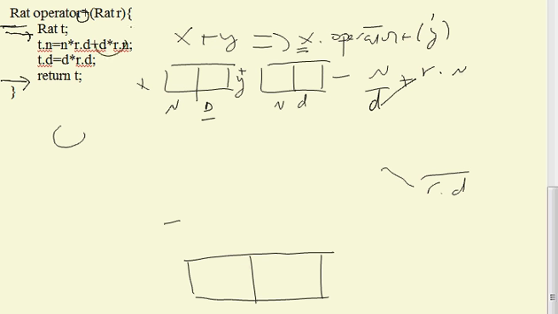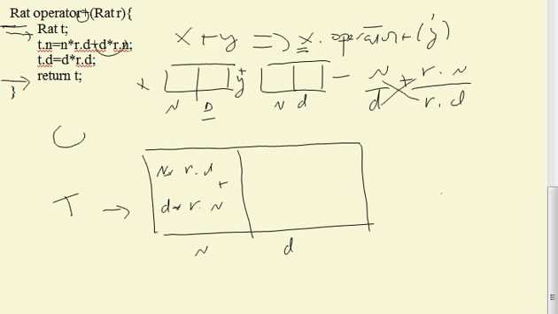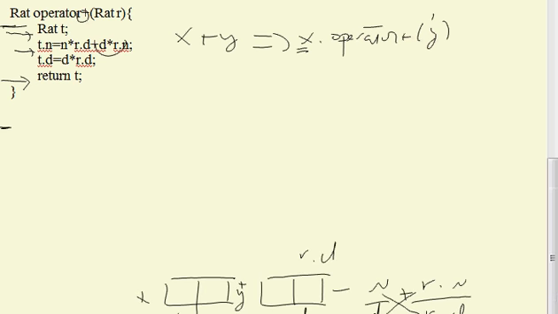Now for the denominator, what's going to happen in the denominator over here? So for the numerator of the temporary, I'm going to get n times r dot d plus d times r dot n. That's going to be put in the numerator. And for the denominator, I'm just going to have the denominator times the denominator, this times this. So that's going to be d times r dot d. So I create, back here, let's go to the function, I create a numerator, I create a denominator, and then I end up returning t. So that is how we actually write the addition function.